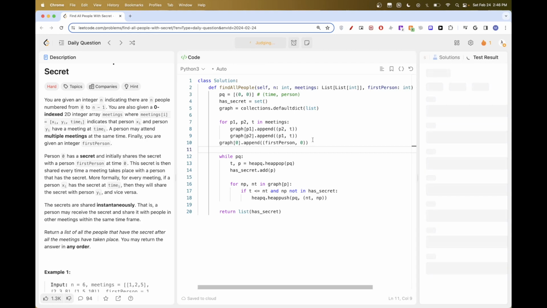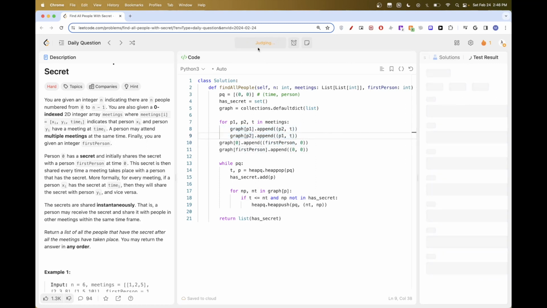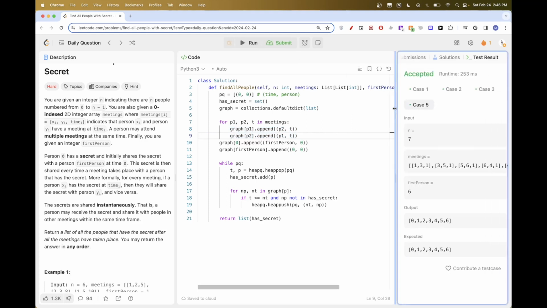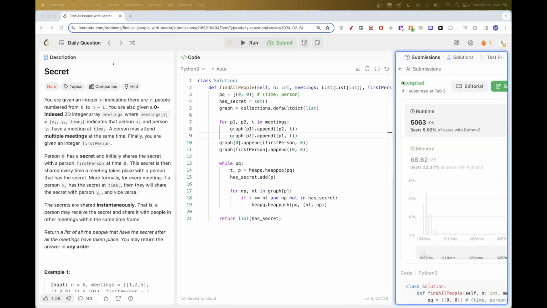So let's run it. Yeah, we also want to do it in both directions. So person 0 met with the first person at time 0, basically just to keep the bidirectional nature here. So if we run this and submit, it should work. And it does work.